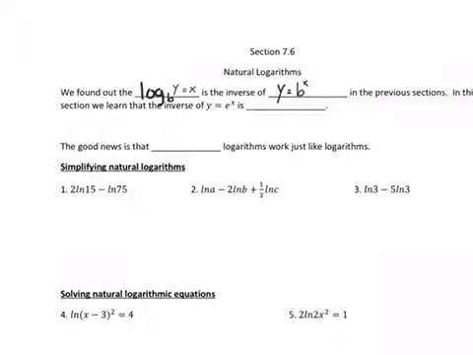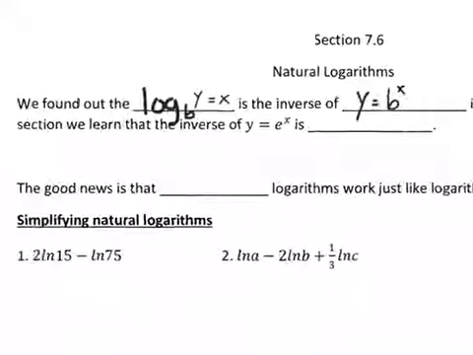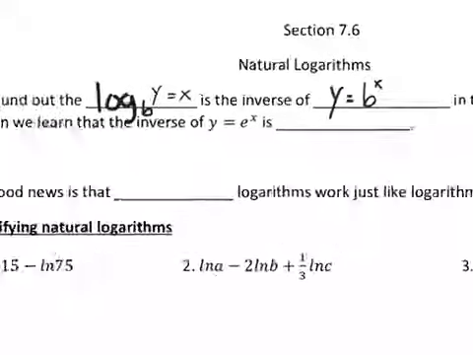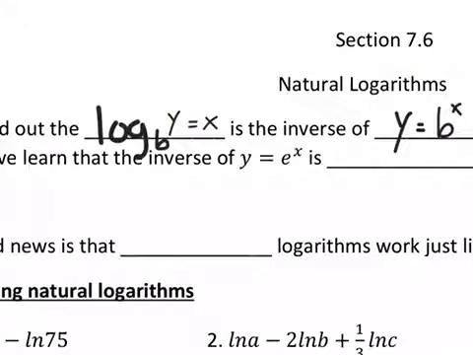So here we're going to do section 7.6, natural logarithms. So we found out that log base b of y equals x is the inverse of y equals b to the x, to where the logarithm isolated that exponent, right? Logarithms helped us solve for variables when the variable was in the exponent.